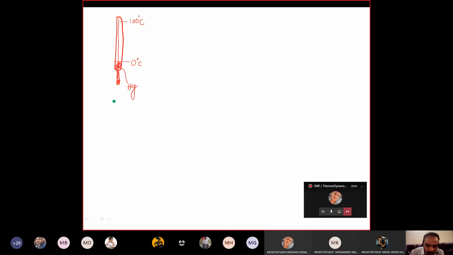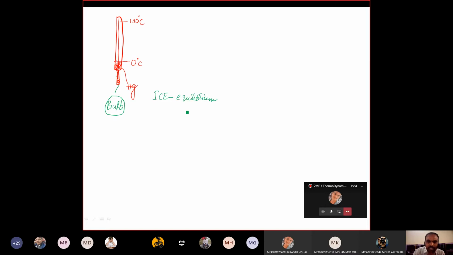They will expose this. Now this is called the bulb of the thermometer. This is a very sensitive one. Agree? The bulb is the very sensitive area. It should be handled very carefully. Okay. Now they will expose this bulb to the ice, and they will keep it in touch with the ice for a certain time to get the equilibrium state, or we can say the steady state.